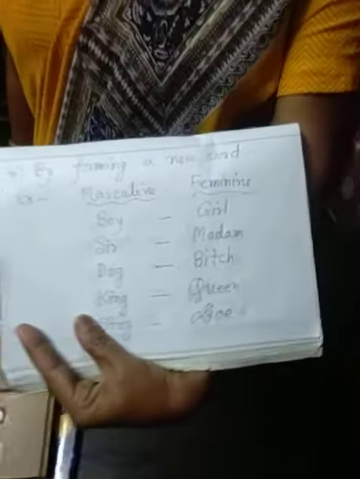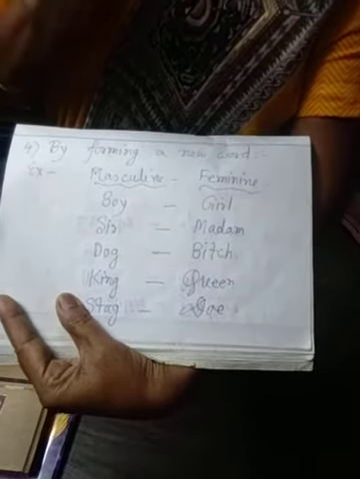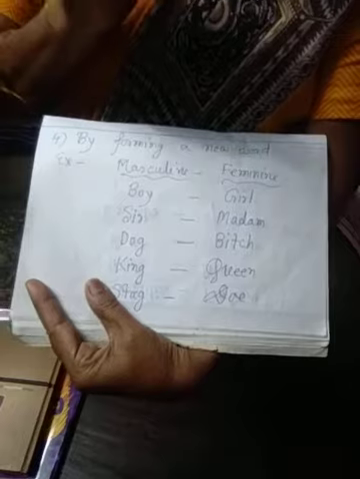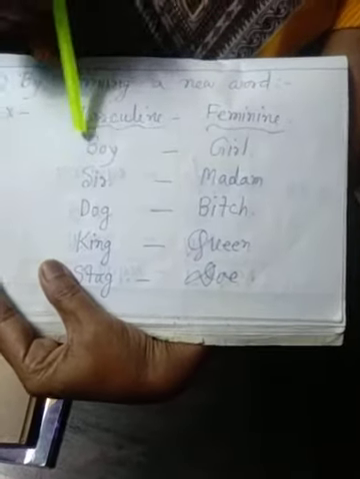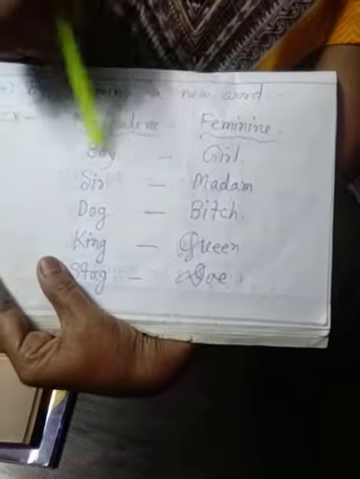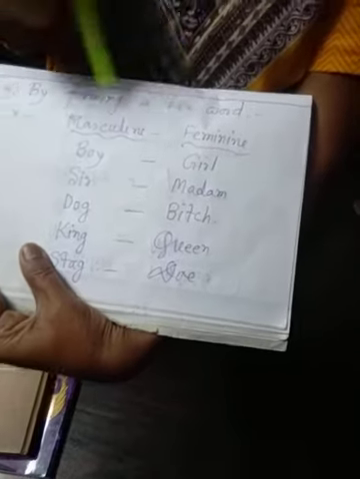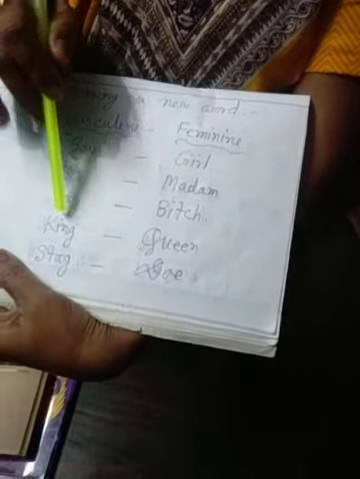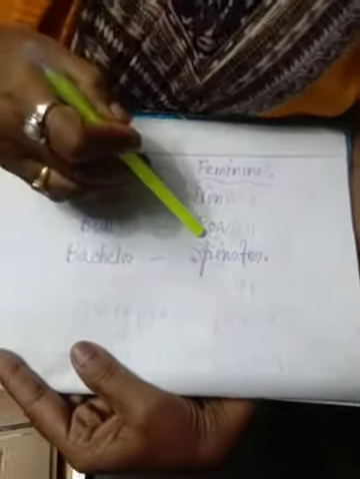Okay. Number 4: by forming a new word. Totally, we get a new word in the feminine form. That is boy, girl. In boy, there is no similarity between boy and girl, so totally this is a different word. Boy, girl. Sir, madam. Dog, bitch. King, queen. Stag, doe. Monk, nun. Bull, cow. Bachelor, spinster.